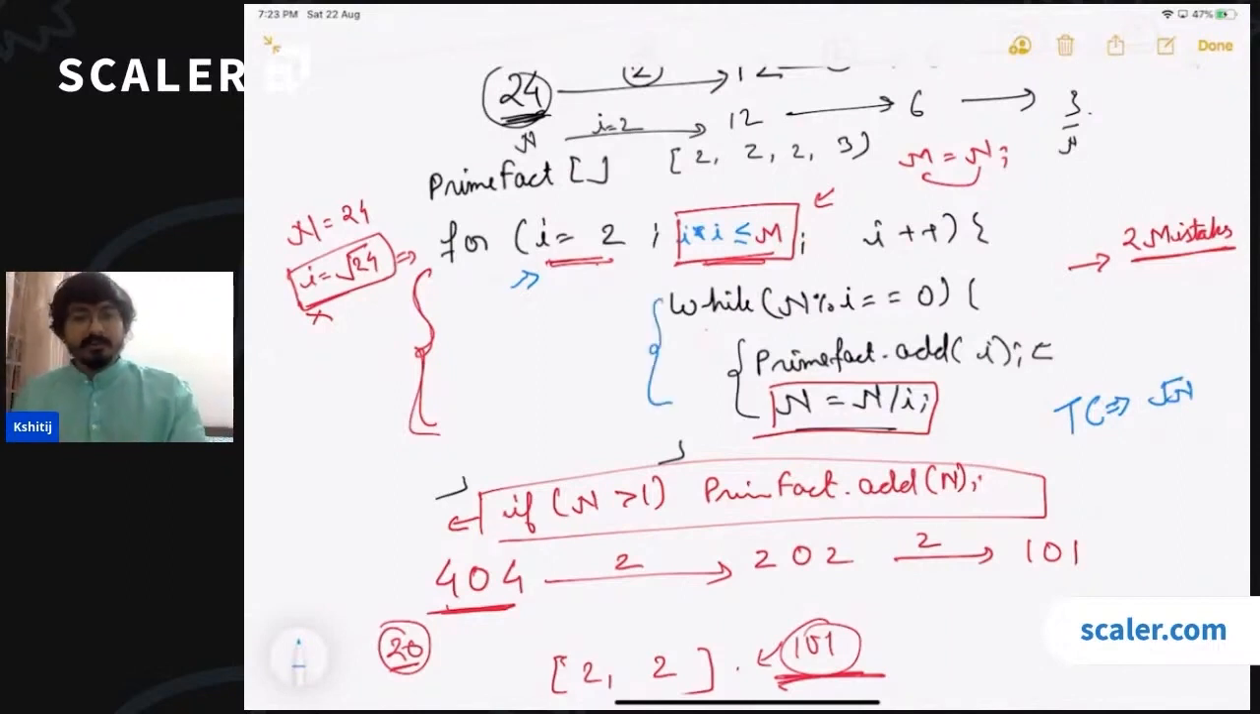Then the second loop is going to run for how many times? We are dividing the number n by i every time in every iteration. So how many times is the second loop going to run? The second loop is going to run for log n time.